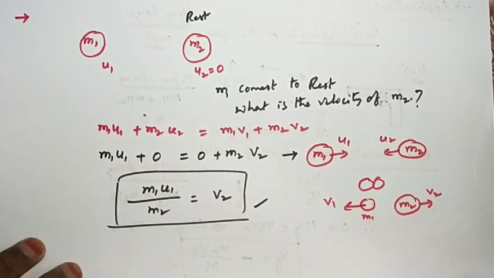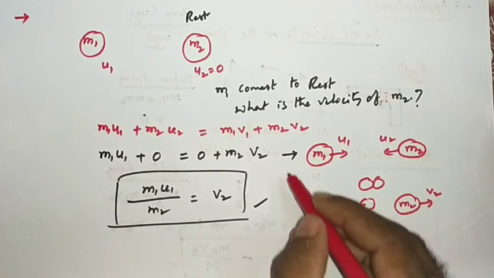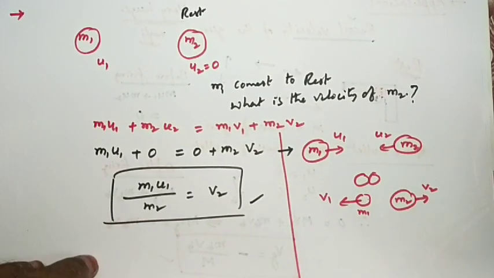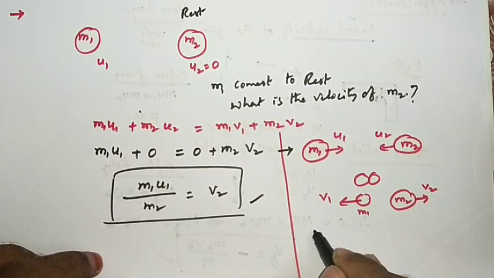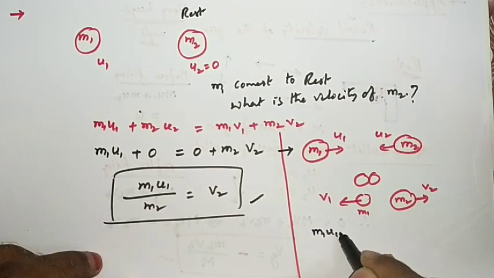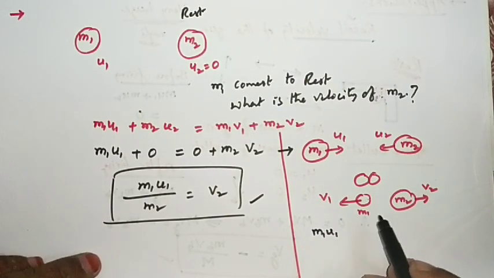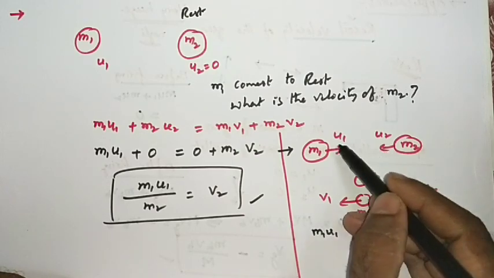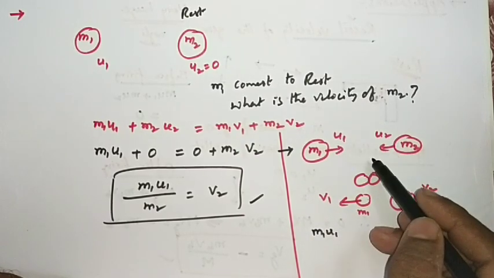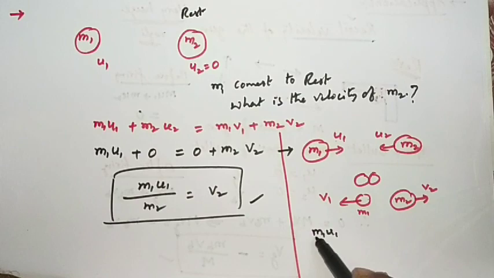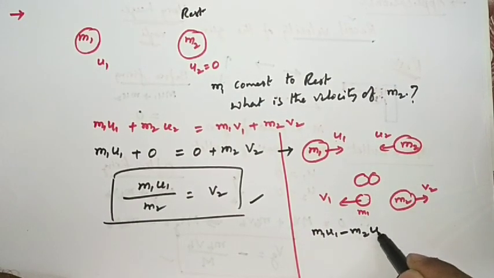Now how to write the law of conservation of momentum formula here? Before collision, m1 u1 plus m2 u2 would be wrong, because u1 and u2 are in opposite directions. So if you take u1 as positive, u2 is negative, therefore minus m2 u2.